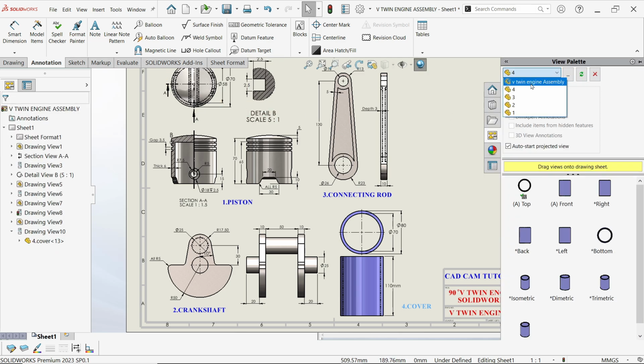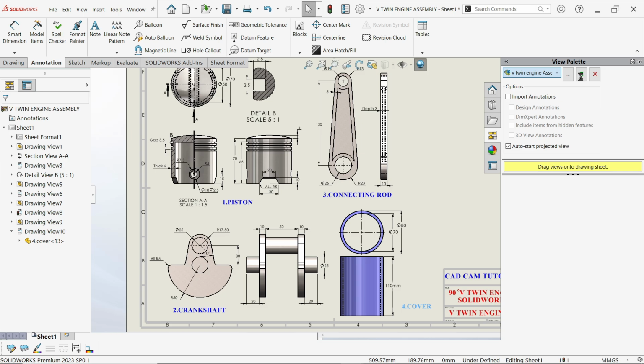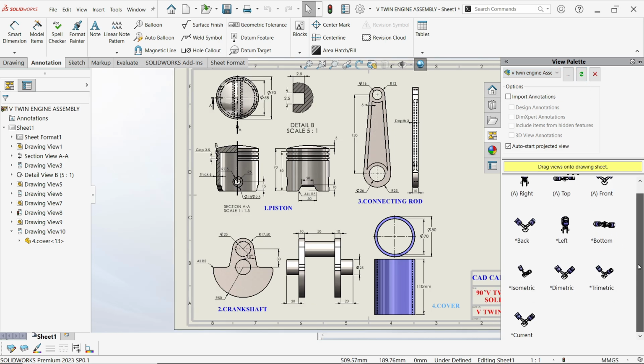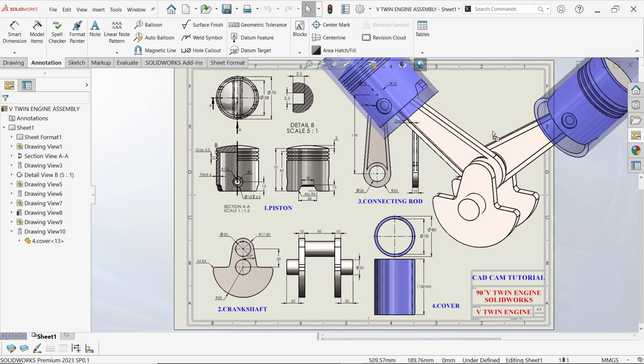Now go to the V-twin engine assembly, and here which one, the current view, diametric. The current view is actually a diametric view. So I'm going to bring the diametric view. Okay.